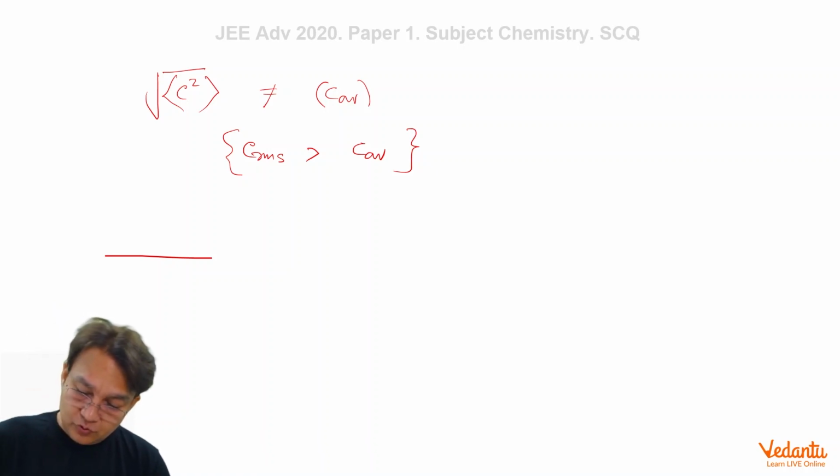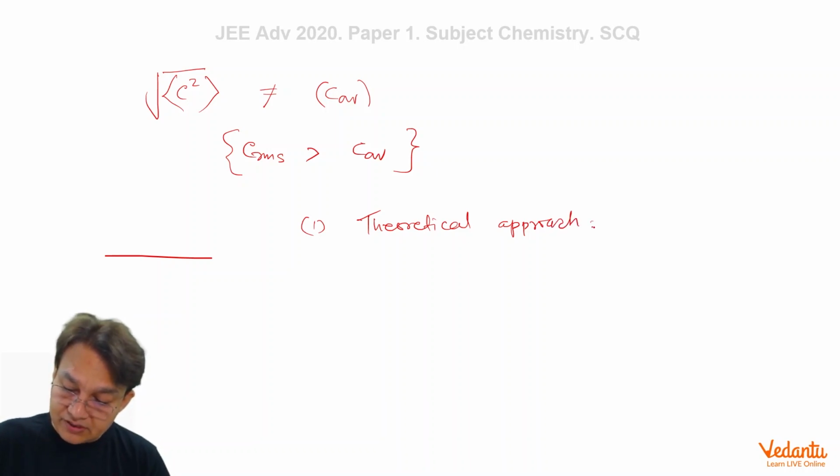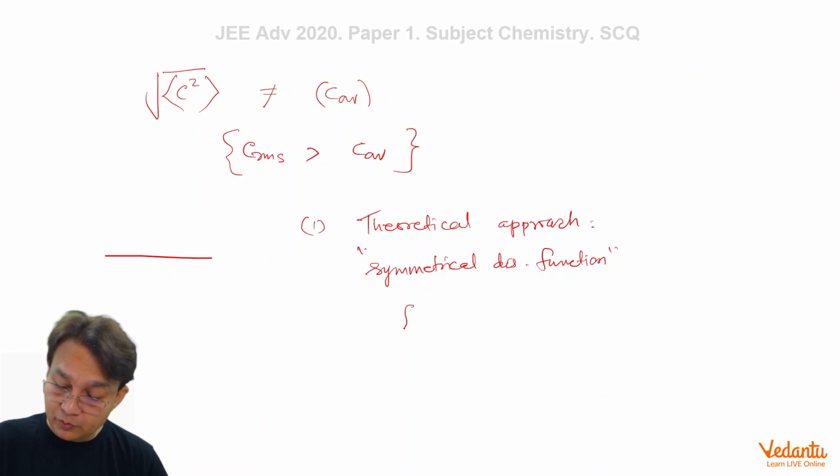To prove it, we have two approaches. One is the theoretical approach, which is a very lengthy approach and requires knowledge of the symmetrical distribution function. Suppose that function is fc, then you will multiply c square with this, multiply dc, integrate it from minus infinity to plus infinity, and suppose this value is c square average.